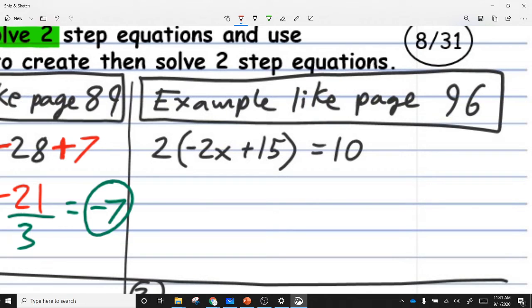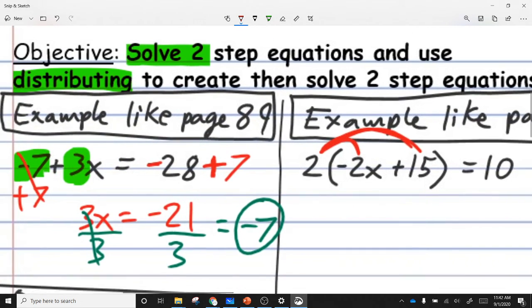So I was asking what this is called. Somebody tell me what I'm doing when I hand out that 2 to both the things inside the parentheses. It's right there, right?